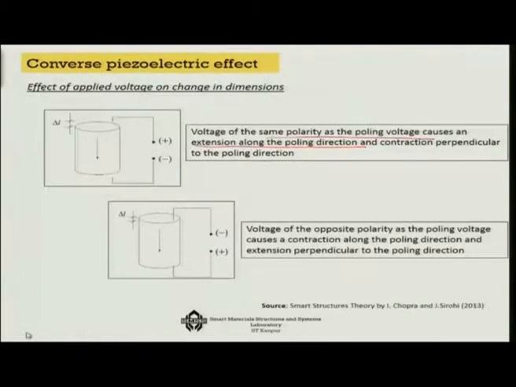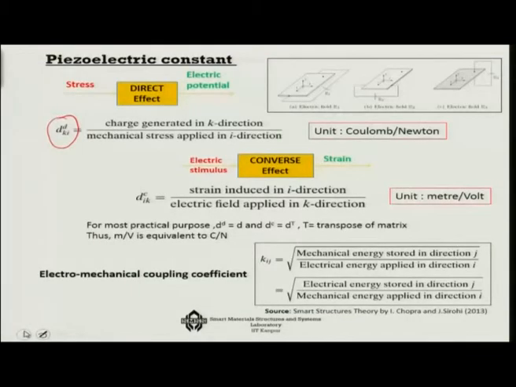So there are two ways of defining it. The first one says that it is the charge generated in the k direction, d_ki, charge generated in k direction over the mechanical stress applied in i direction. That is one measure of d.